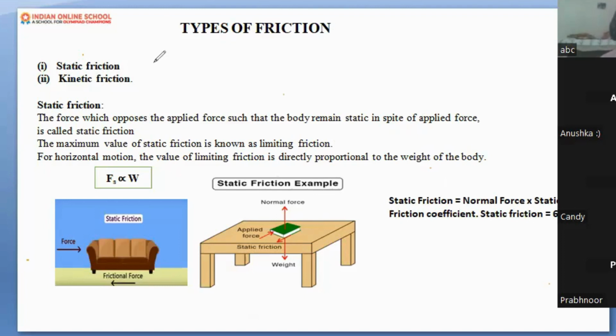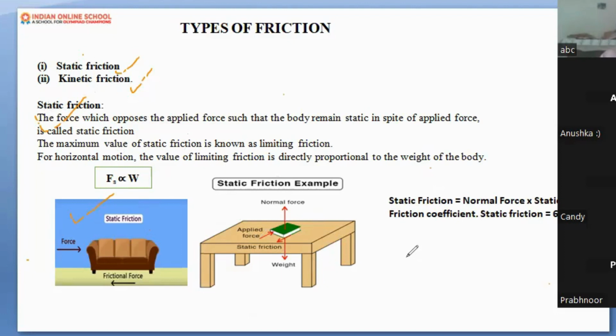can you see here, students, the two types of friction? First is static, another is kinetic. The name itself defines its meaning. Static means at rest, at stationary. Kinetic, which is at motion. So if I'm talking about static, means at rest. Okay. So can you think of a situation?